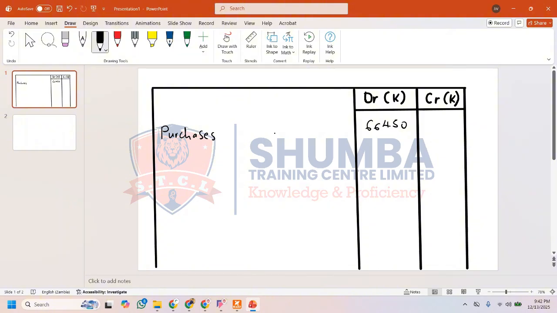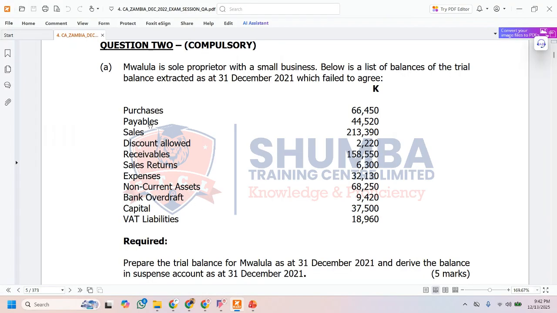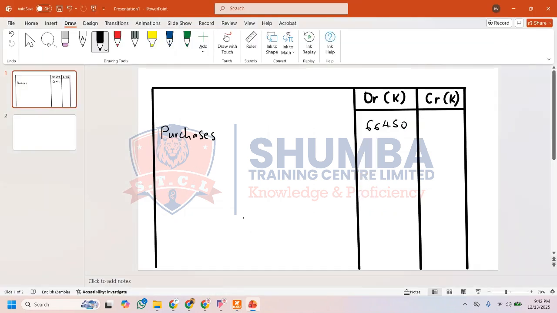450. So this is the figure for purchases. So the purchases are always a debit balance. Okay, now let's go to the next item. The next item is what? Payables. Now when you look at payables, a payable is a liability, and liabilities are all credit balances. So let's put a payable right here.